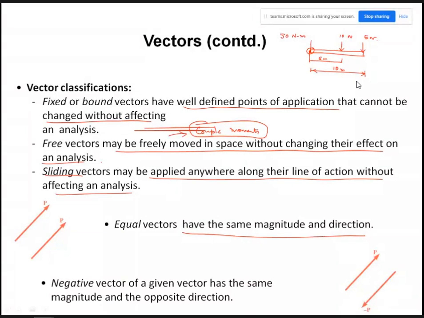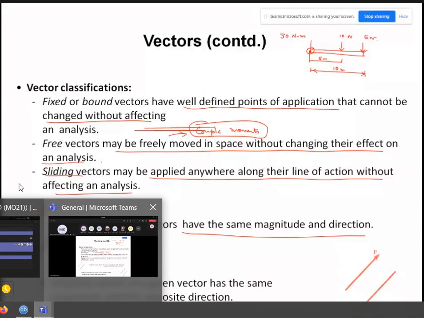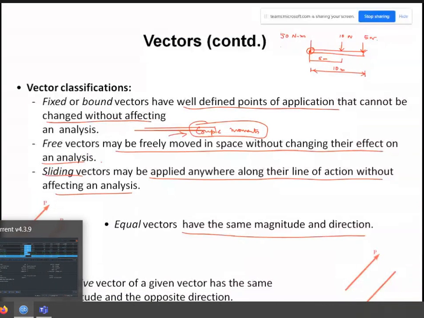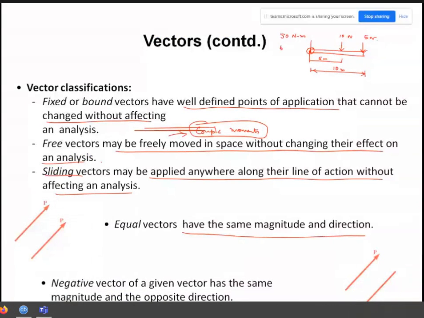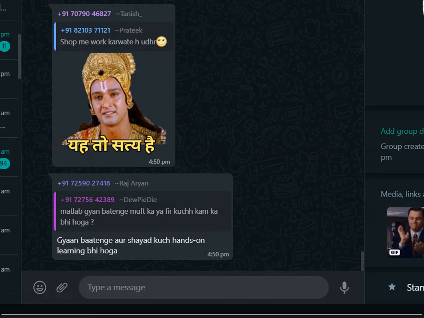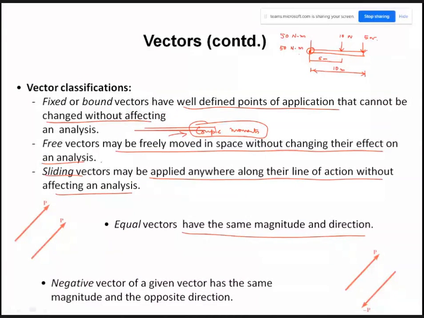Now the moment caused by this other force at this point is also 50 Newton meter, correct? And their direction is also the same.